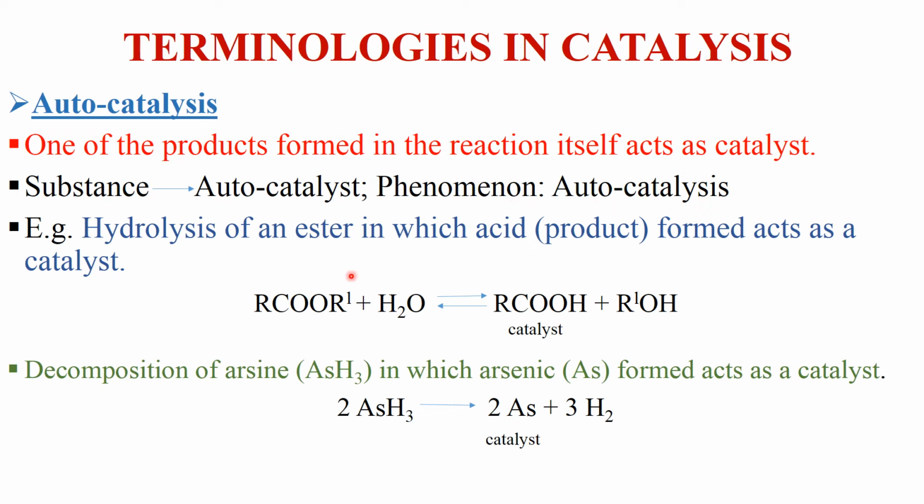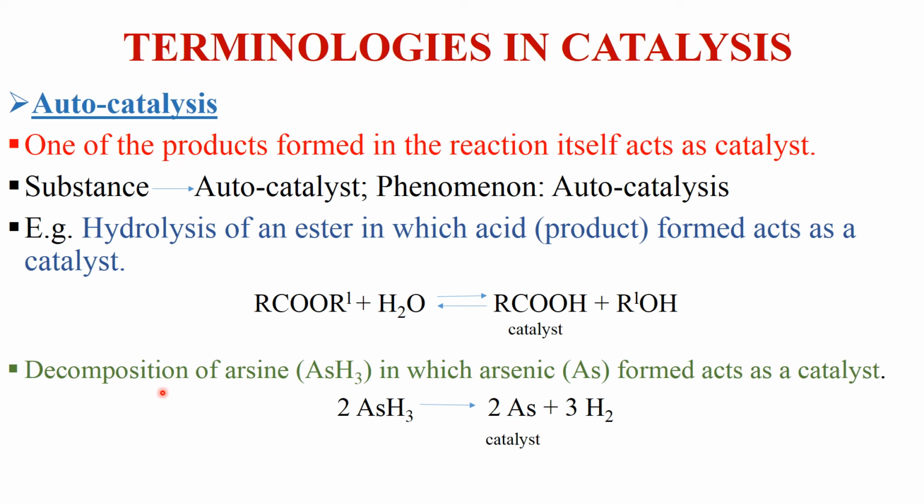For example, hydrolysis of an ester in presence of acid. Here the product is acid. This acid acts as catalyst. So we say that this is an autocatalyzed reaction where the product carboxylic acid acts as a catalyst or increases the rate of reaction, increases the hydrolysis of ester.